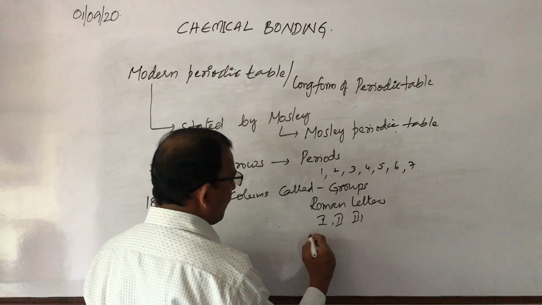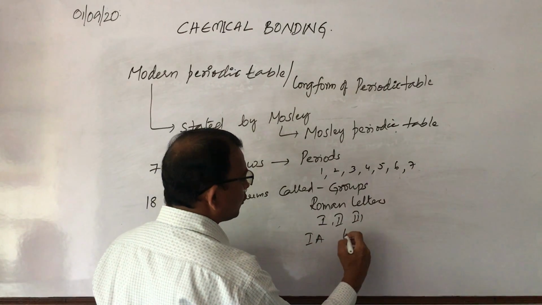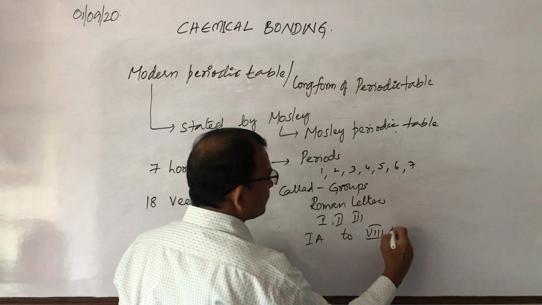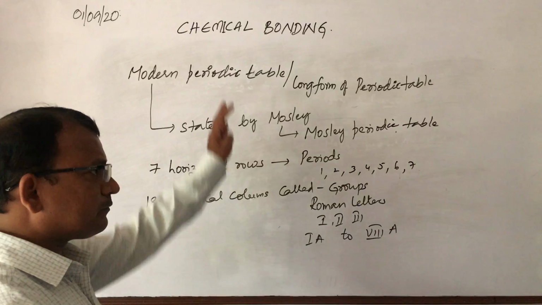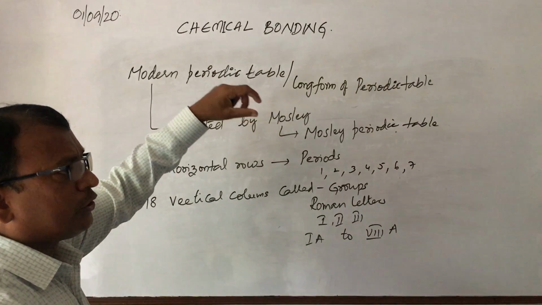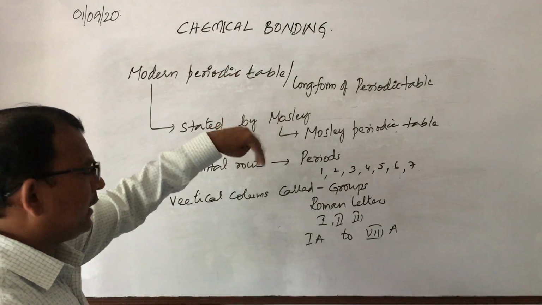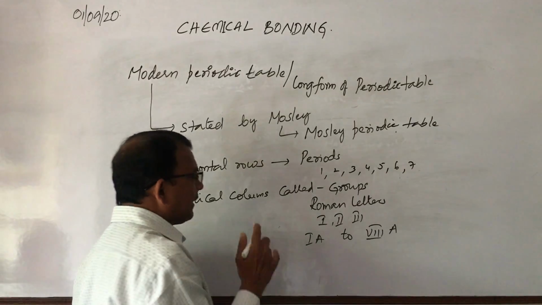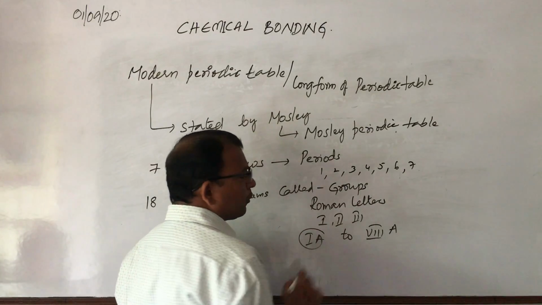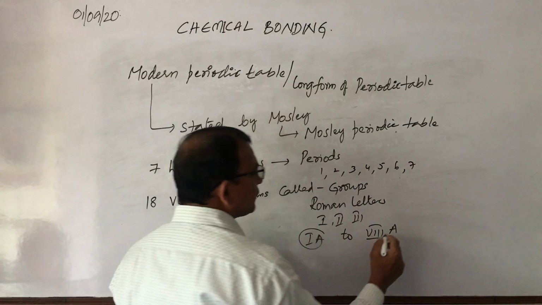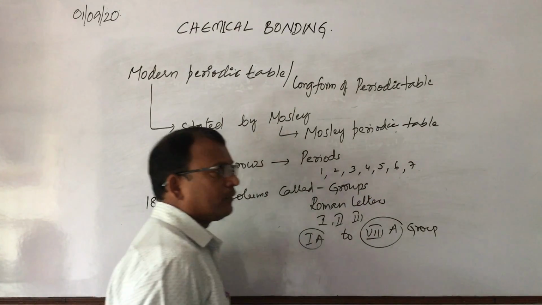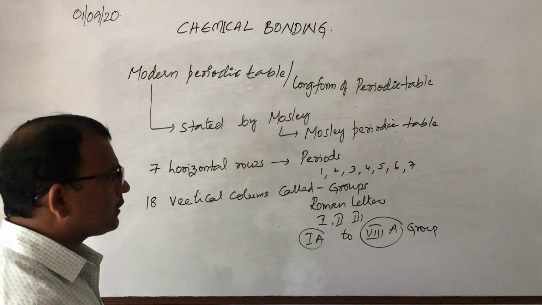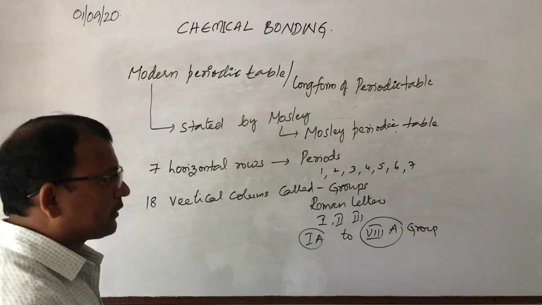But among that, they have been stated as 1A to 8A. Among 1 to 18, some groups of 3 elements are denoted as one group, which we can discuss later. But for the time being, I will say you have 1A to 8A groups. So this 8A group is the last group in the periodic table.